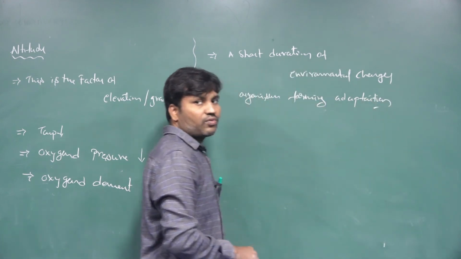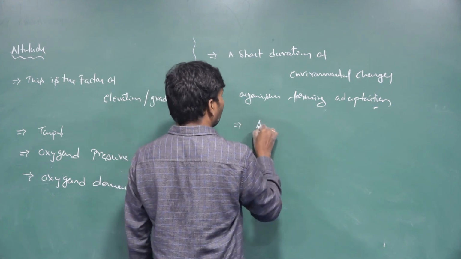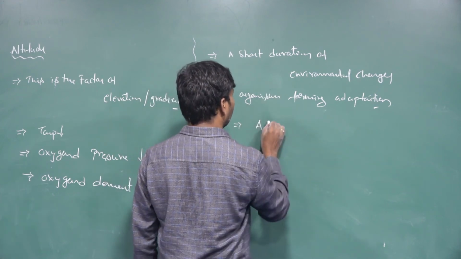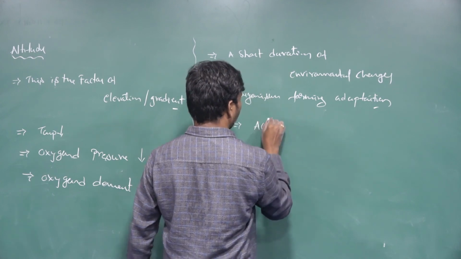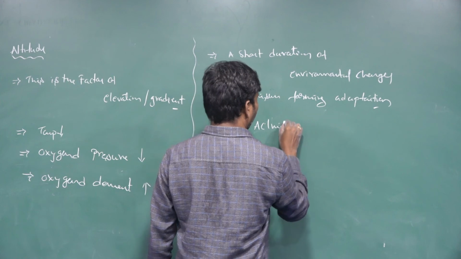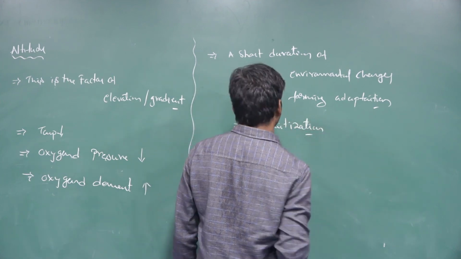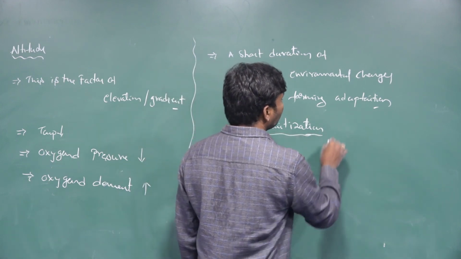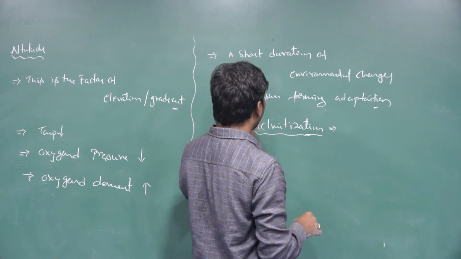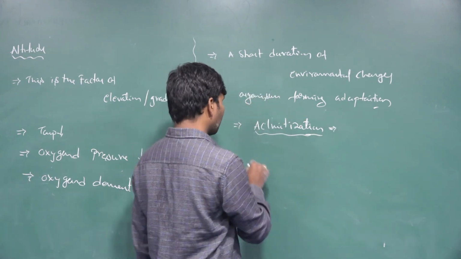So organisms are forming the adaptation. This process is called the acclimatization process. The organisms are showing this adaptation, the acclimatization process.